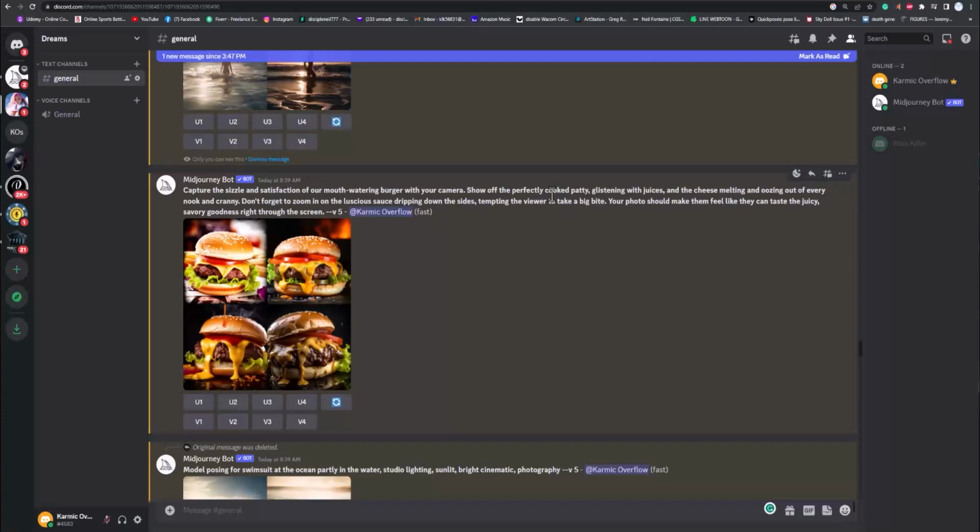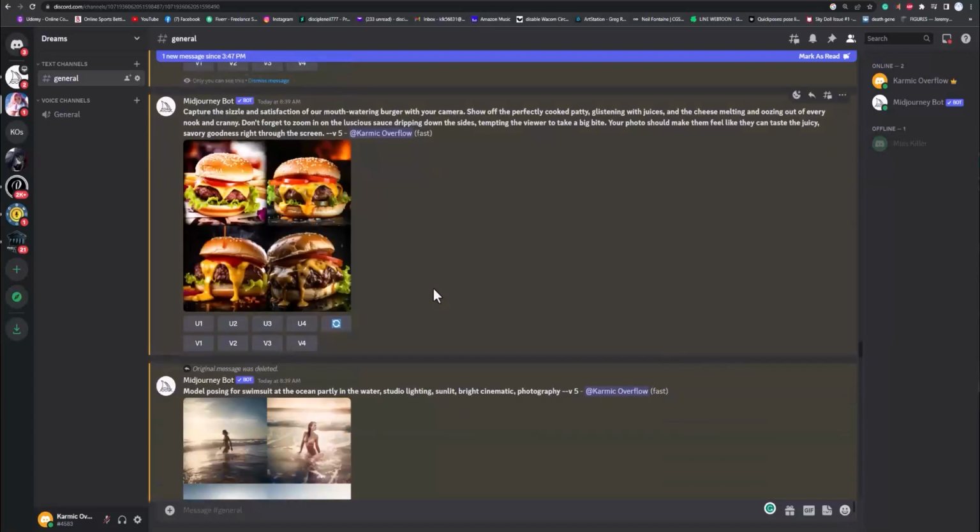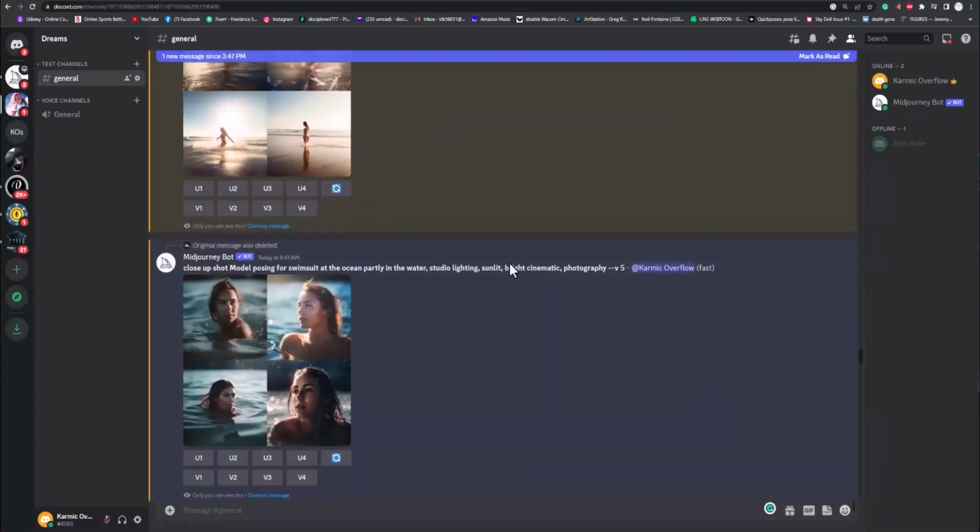It might give, look, it gave me this idea. I wasn't even thinking about this, like the glistening juices or this right here. Show off the perfectly cooked patty. I don't know, it kind of had a little bit of cooked bun. I didn't even think about that, but you maybe even say like cooked bun or show the cooked bun. Yeah, so absolutely amazing. No one would ever know that that wasn't a photo. I'm telling you, it's amazing.